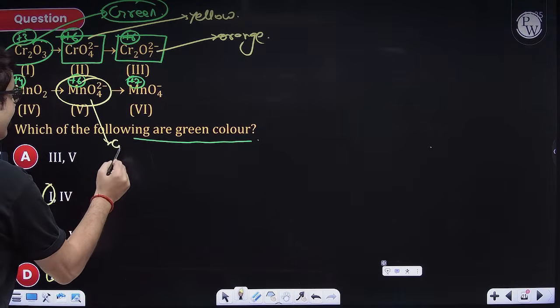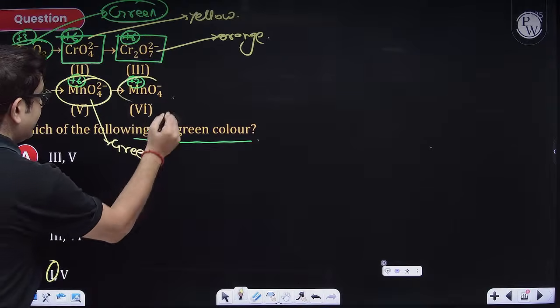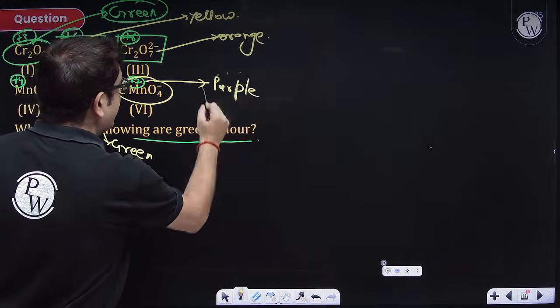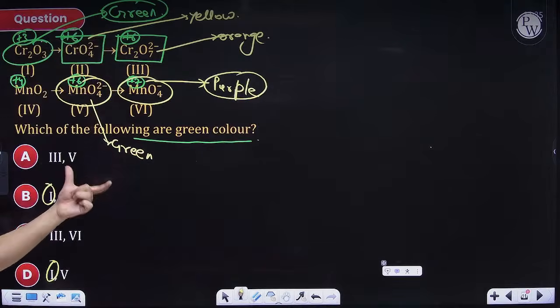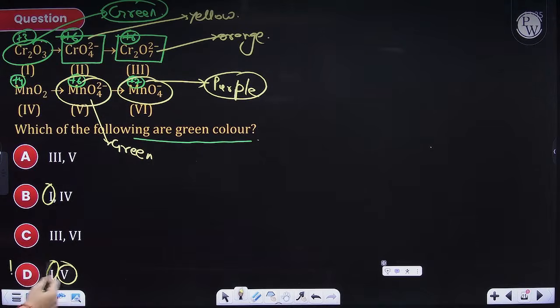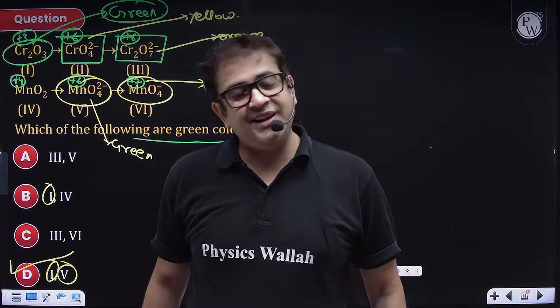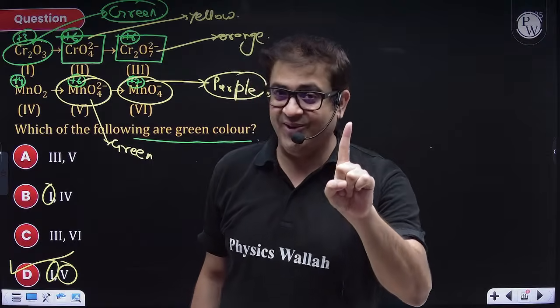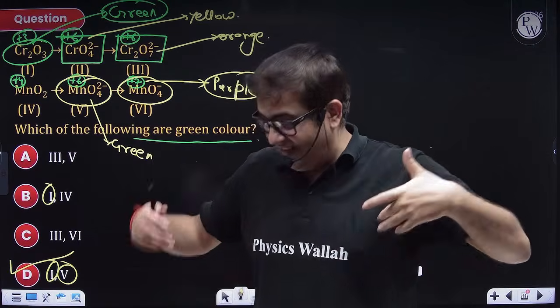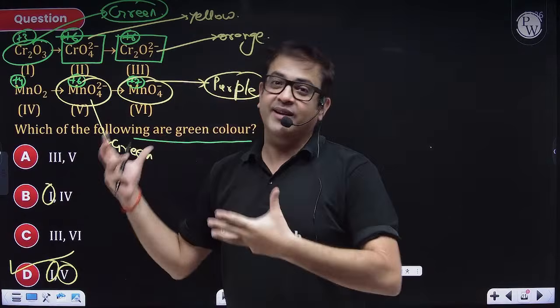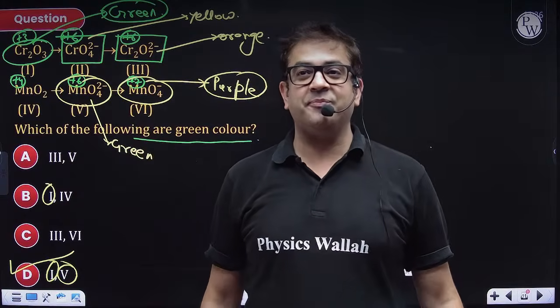Again, sir, NCERT fact, sir. And this permanganate is a beautiful dark purple colored compound. So here also only the fifth one is green. So option D is your answer. Yes, but sir, there is no predictability. Yes beta, for this you have to learn your NCERT, and learning NCERT will require revision, and that is what revision of the important block chemistry logics we are doing, right?